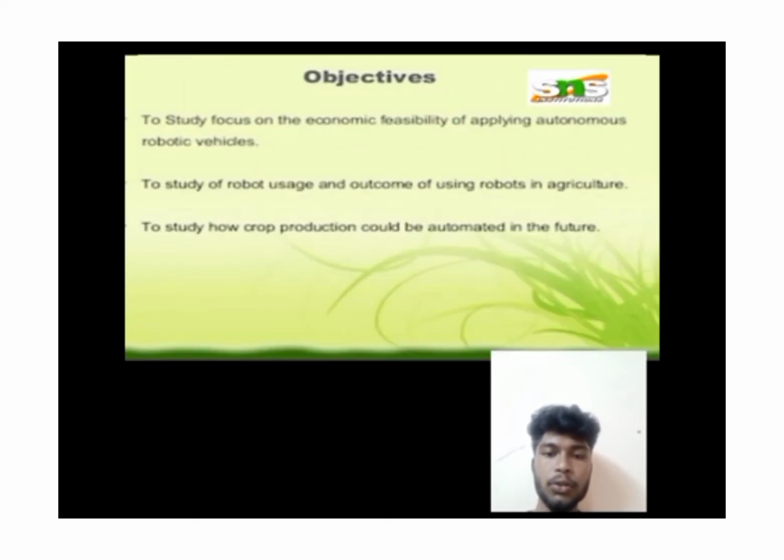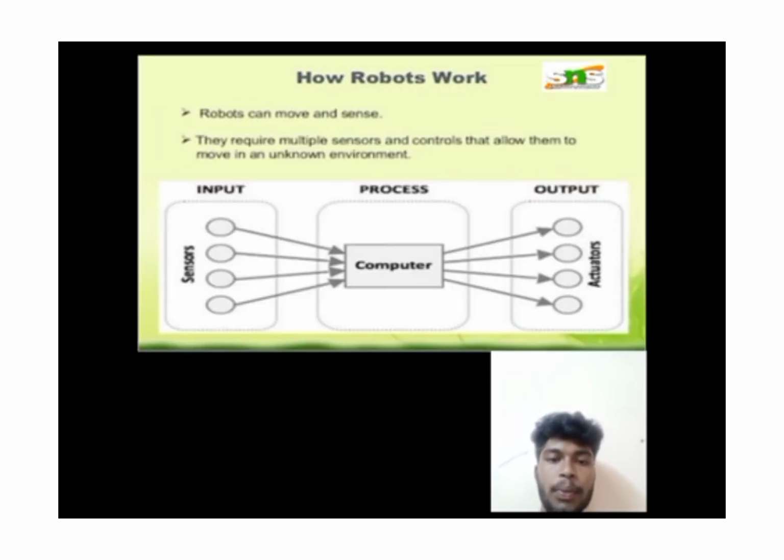Then objectives. To study the economic feasibility of applying autonomous robotic vehicles, to study robot usage and the outcome of using robots in agriculture, and to study how crop production could be automated in the future. Then how robots work. Robots can move and sense. They require multiple sensors and controls that allow them to move in an unknown environment.